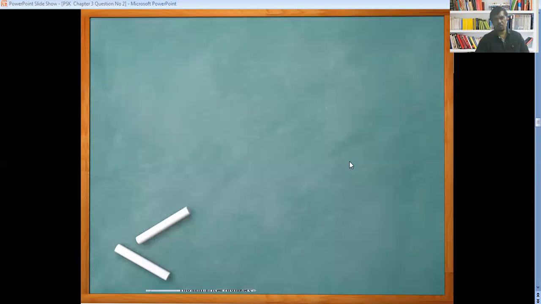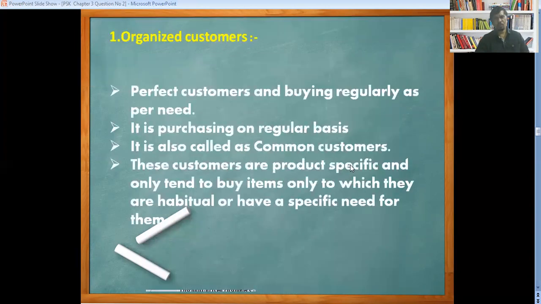Now we are going to see one by one here. What do you mean by the organized customer? Now we are going to see here organized customer. Perfect customer, buying regularly as per the need. It is purchasing on a regular basis. It is called a common customer. These customers are product specific and only tend to buy items which they are habitual about or have a specific need for.